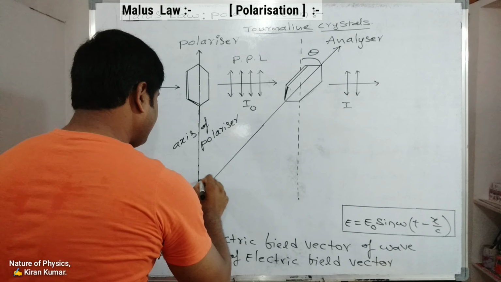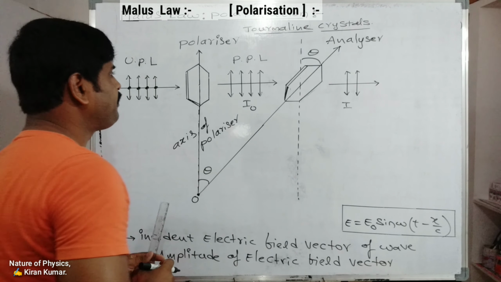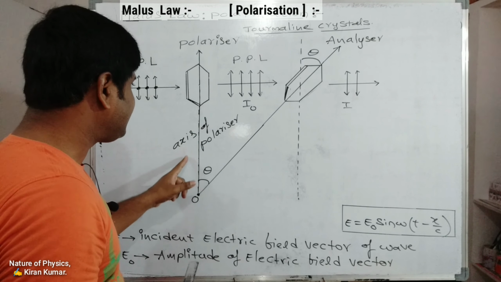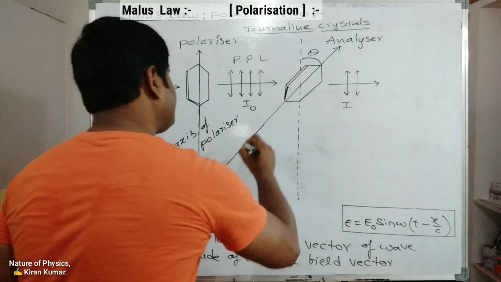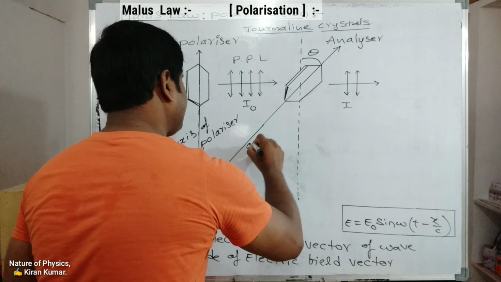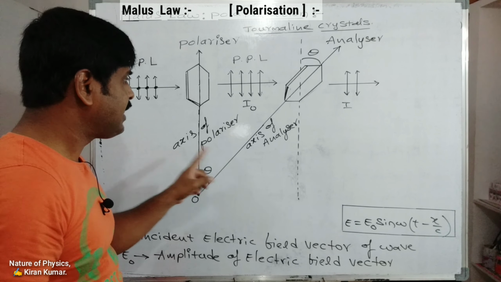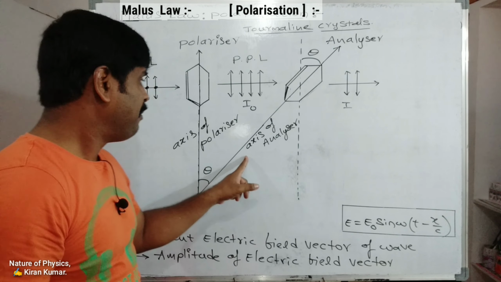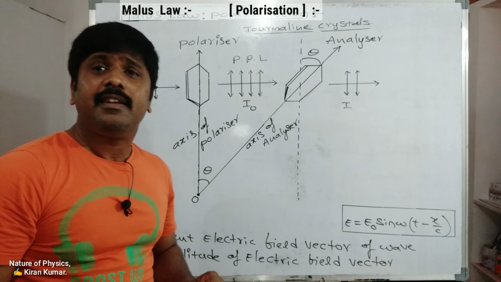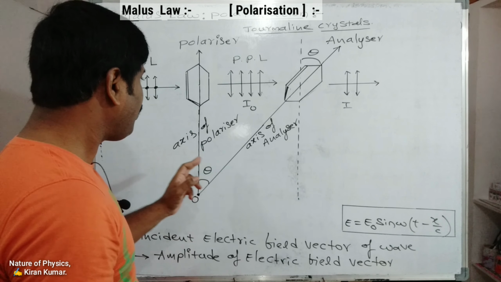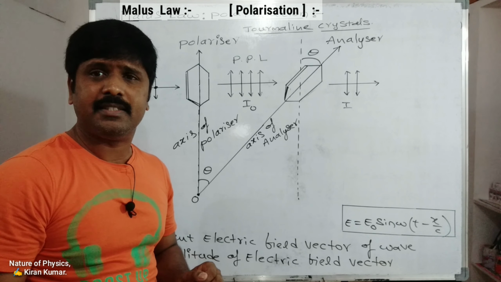Here is the representation of theta. So this is the axis of the polarizer and this is the axis of the analyzer. So the axis of polarizer and axis of analyzer make an angle theta. Theta is the angle between the polarizer and analyzer.